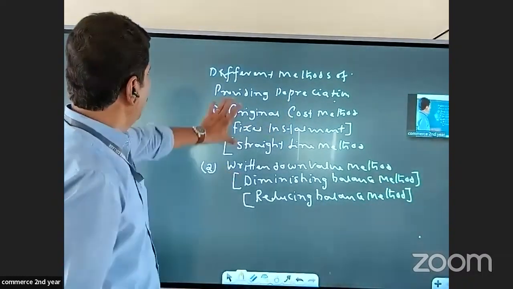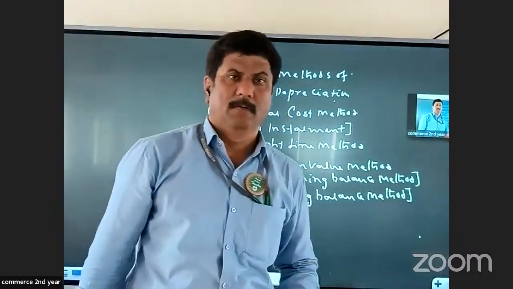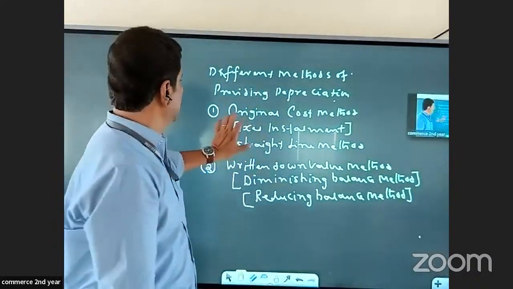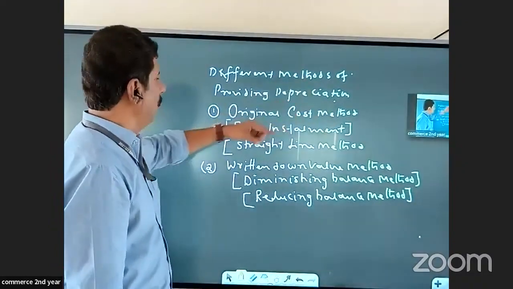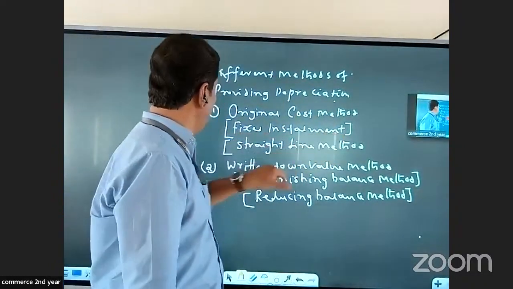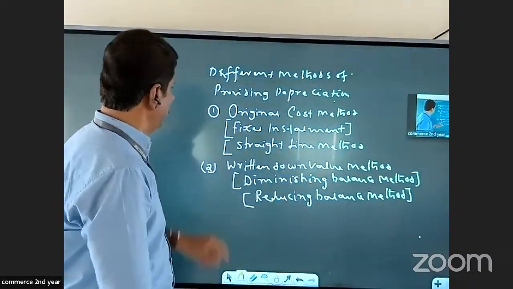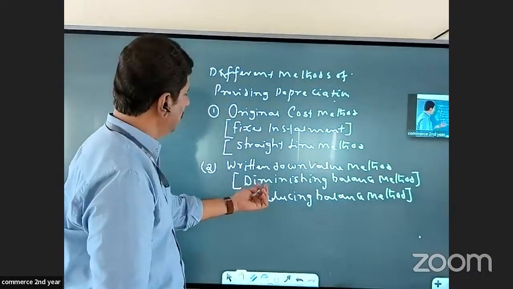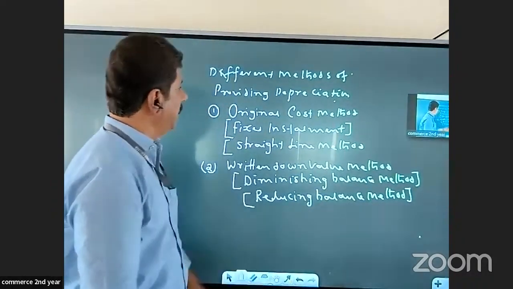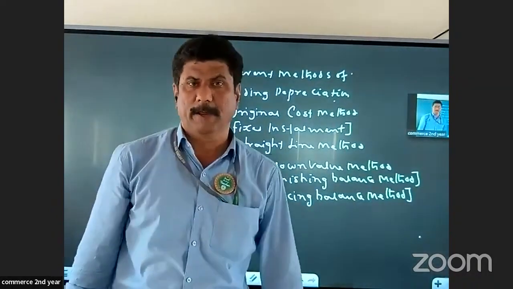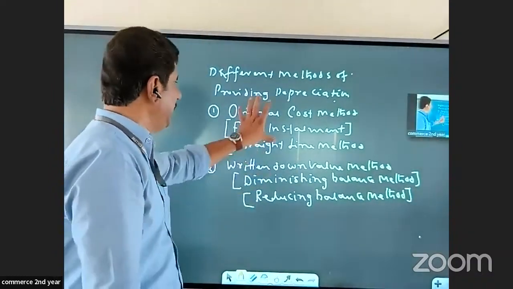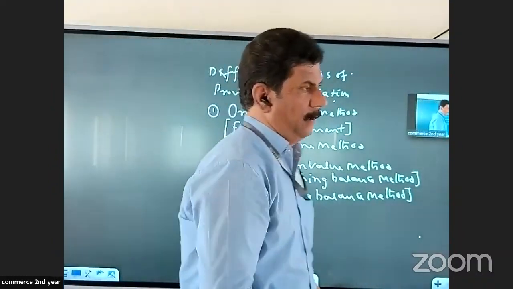So, as I said, there are several methods for providing depreciation, but for your syllabus, we have only 2. One is original cost method, also known as fixed installment method or straight line method. The second is written down value method, also known as diminishing balance method and reducing balance method. Moving forward, let us learn each of these methods in detail.